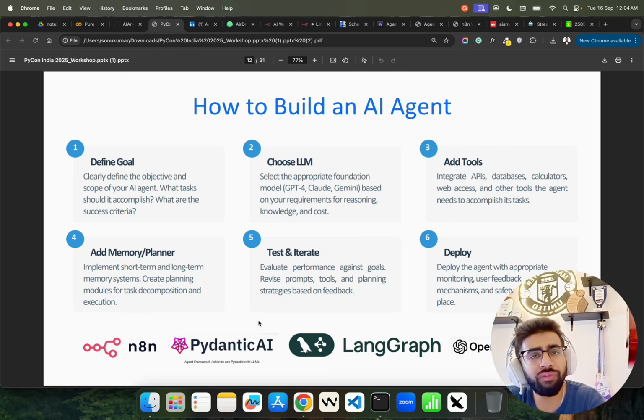You can see, there are different ways you can build it. You can build agents in pure Python, or you can build agents via N8N, Pydantic AI, LangGraph, or Agent SDKs, Haystack or Strands Agent or Azure AI Foundry. You also have AI Studio. You have AutoGen. You have hundreds of other frameworks to build AI agents.